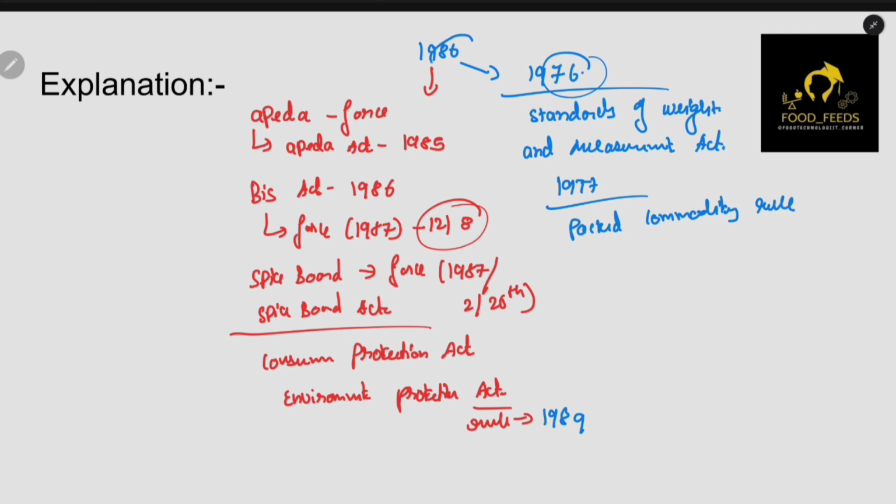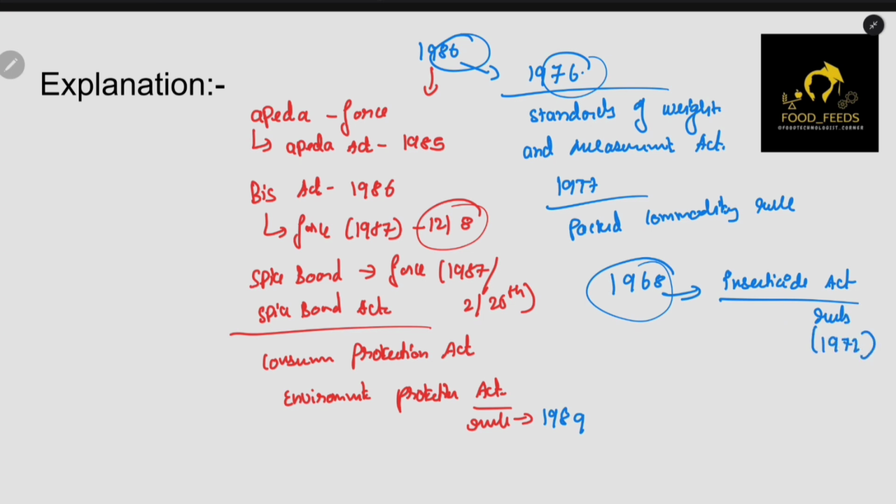This is 86, right? Reverse the 86, what will you get? You will get 1968. So 1968 is the Insecticide Act, and the Insecticide Rules came in 1971.